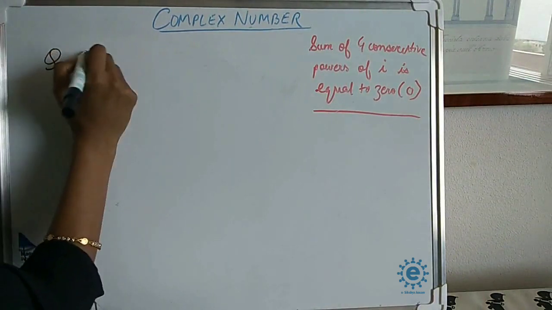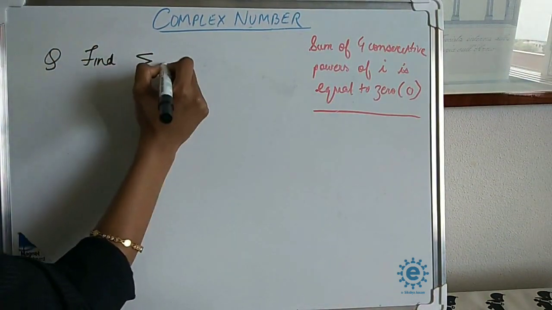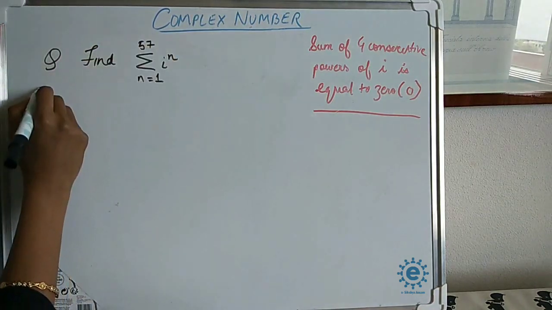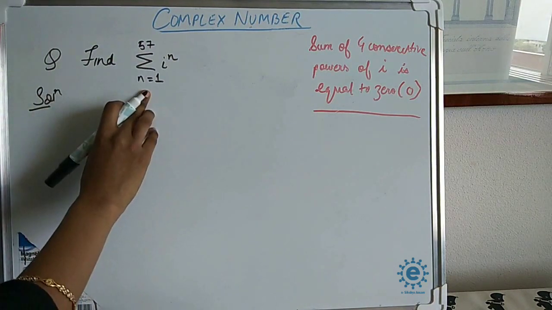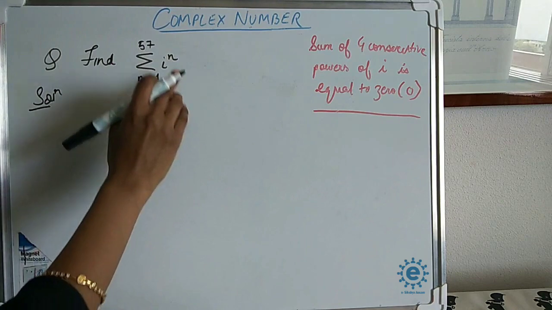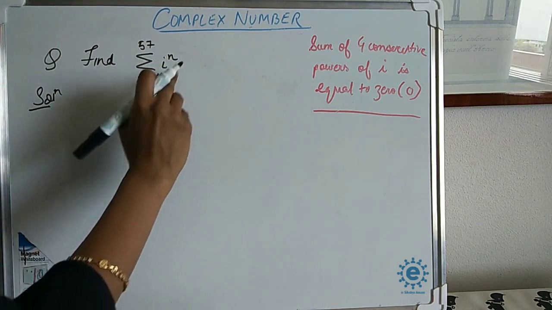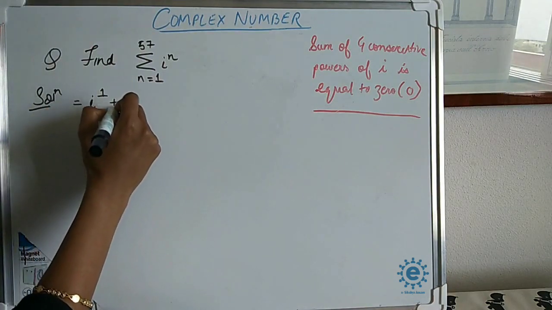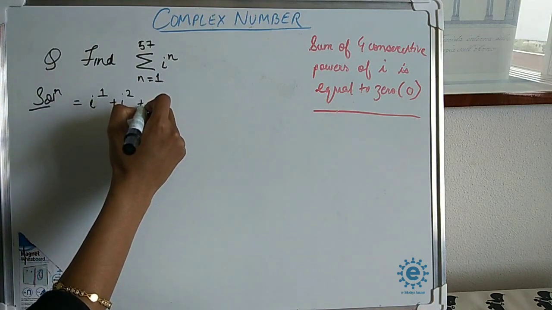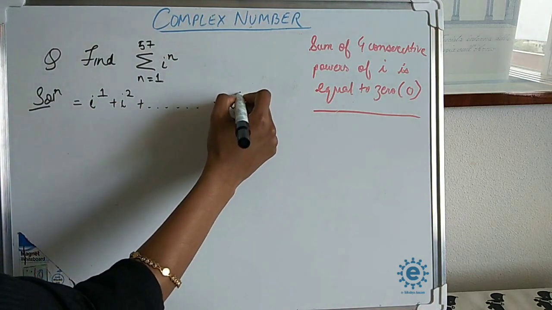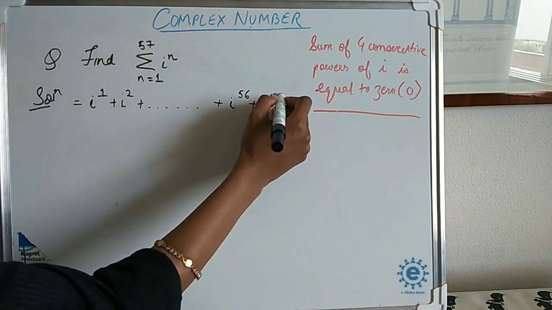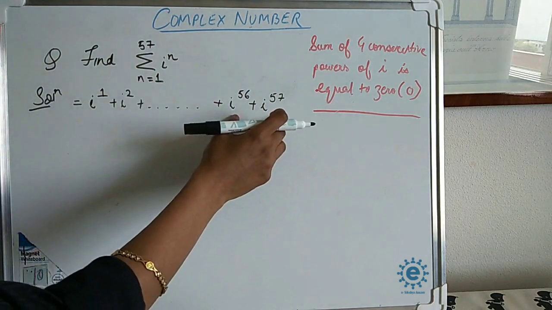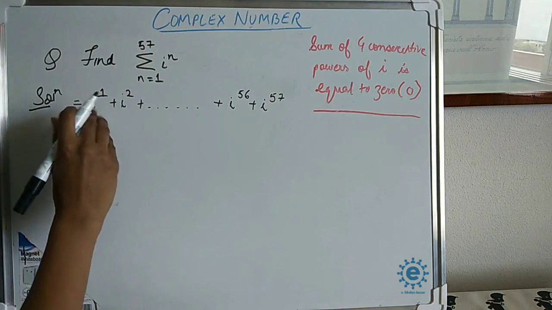সো এটো কথা মনত ৰাখি আমি এই প্ৰবলেম সামটো সলভ কৰিব চাম: find summation of i to the power n from n equal to 1 till 57. So prothomate ami eto expand kori, how we will do that? We will start putting the value of n equal to 1 in i to the power n till 57. We write it as i to the power 1 plus i to the power 2 dot dot dot plus i to the power 56 plus i to the power 57. মাজৰ গিটা লিখিব দৰকাৰ নাই অকল লাষ্টৰ দুটা টার্মস লিখিলে হৈ যাব.